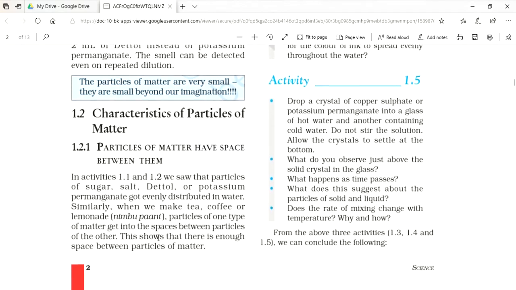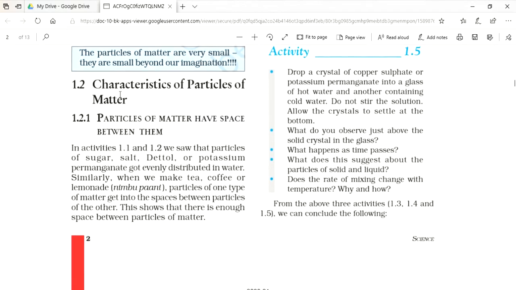Now let us understand the second characteristic. These are characteristics of particles of matter. First one is particles of matter have space between them. In our first activity, we have concluded that when we dissolve salt in water, the particles of salt get into the spaces between particles of water.